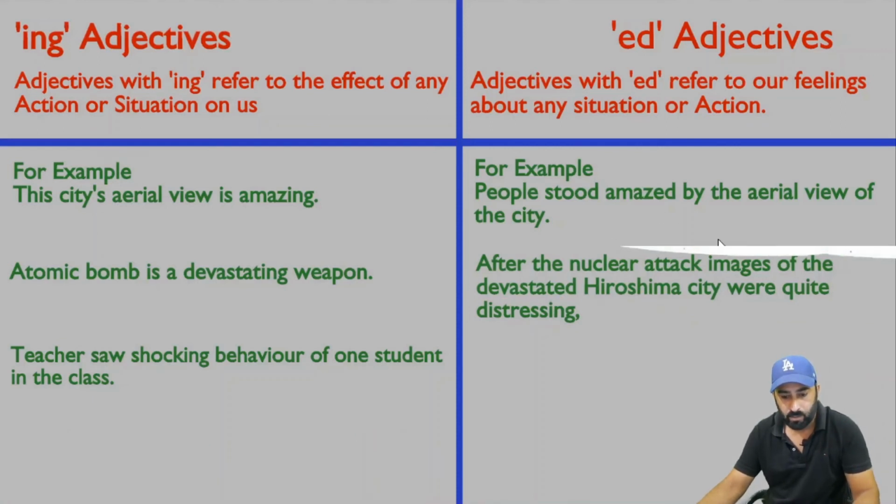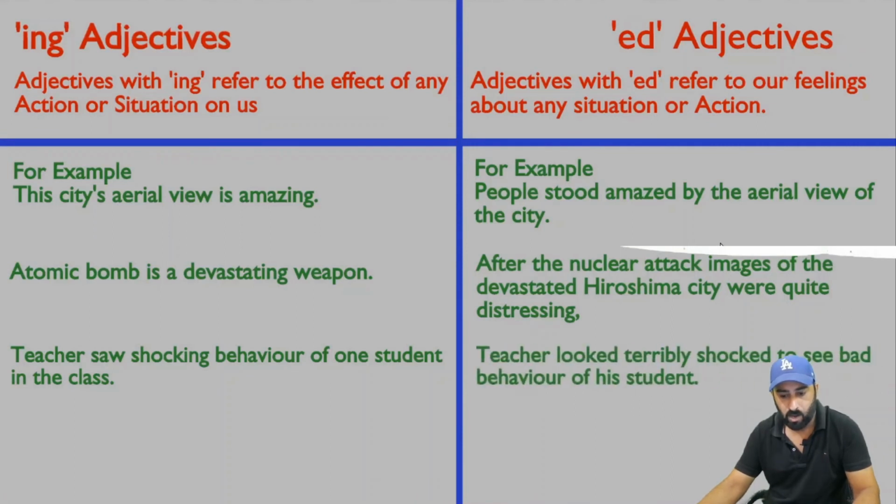Okay, and so now we have the last example. A teacher looked terribly shocked to see bad behavior of his student. In the first example, it says teacher saw shocking behavior because we were talking about the bad effects of the behavior on the teacher.